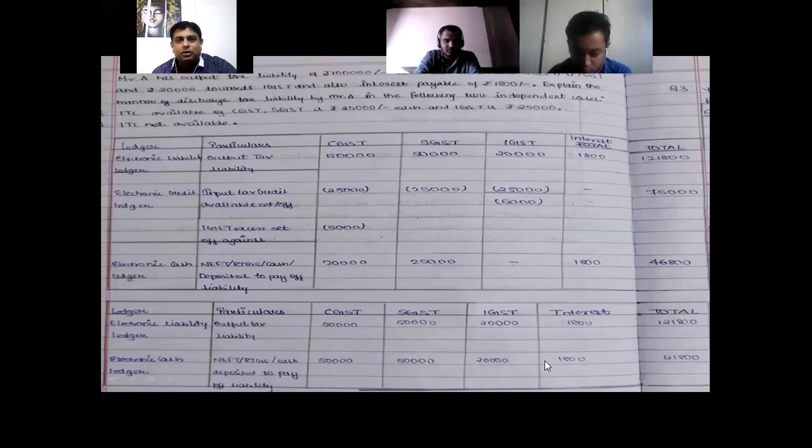Yes or no? So then this column will not be there. Credit ledger column will not be there. This is your output liability and same amount you have to pay through cash ledger. So liability ledger equivalent to cash ledger. I hope things are clear for both the cases.